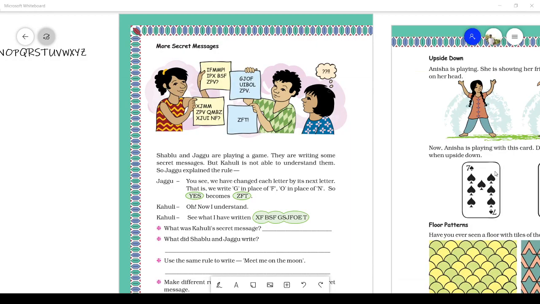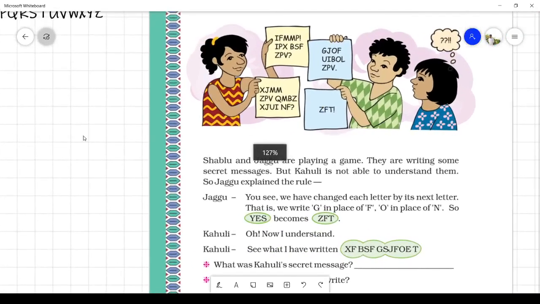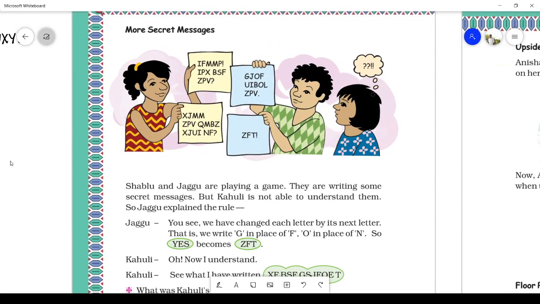In the last lecture, we saw a concept about secret messages in which the letters ABCD are written in the form of numbers, right? So today we are going to see another method of secret messages. Here you can see that a group of friends have written something on paper: IF, MMP, IPX, BSF, ZPV. We can't understand this, right?